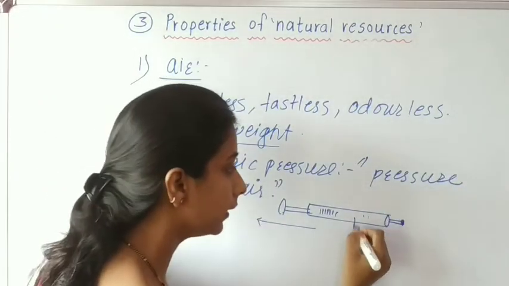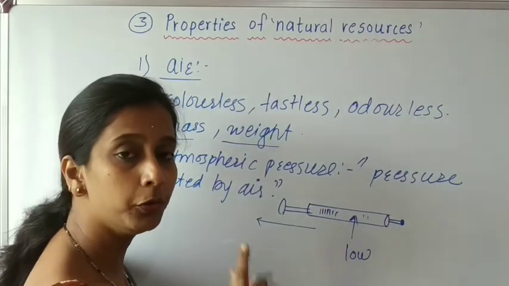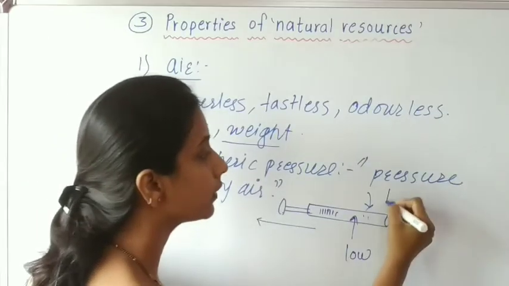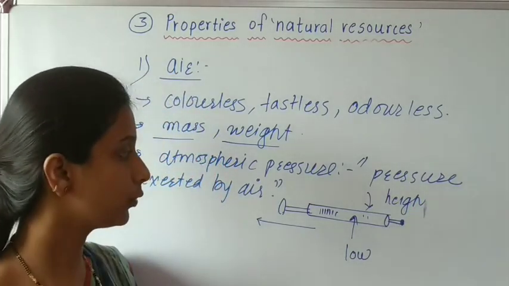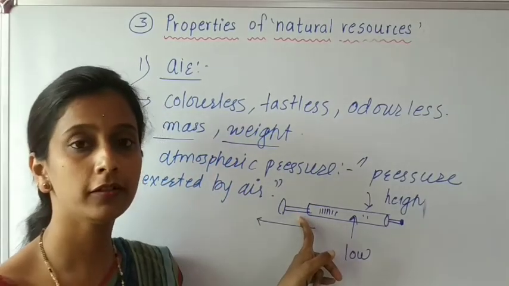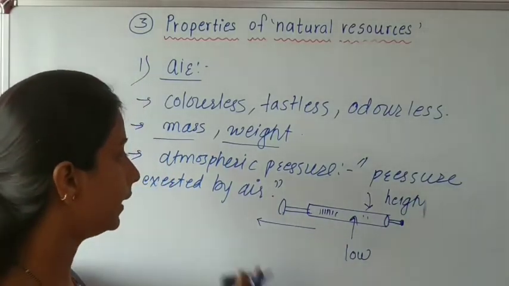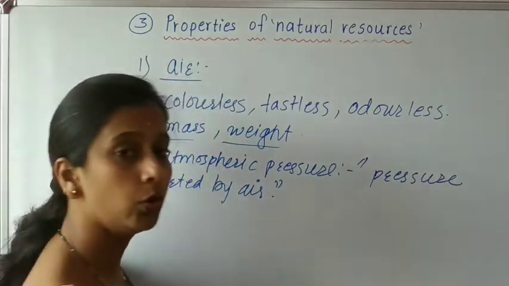So here low pressure is created inside, and outside of that high pressure is created, so we have to apply more force. This is about atmospheric pressure, and you can perform this activity at your home too.